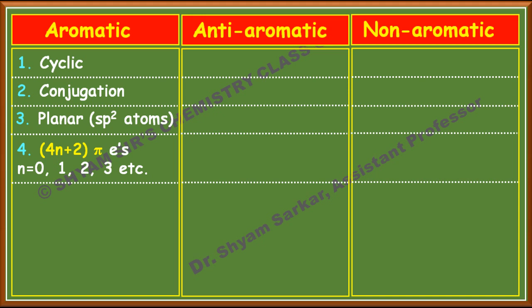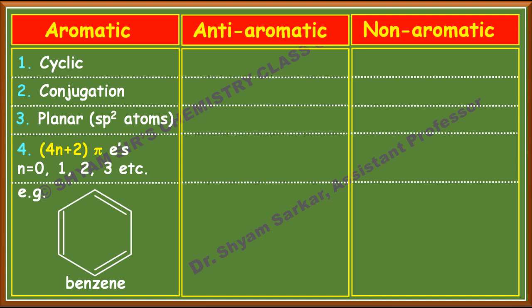For example, benzene is an aromatic compound because it is cyclic. It has conjugated double bonds and all the atoms are sp2 hybridized. If you count the pi electrons, you see 3 pi bonds, so 3 into 2, 6 pi electrons are there. If you put the n value 1, then 4n+2 becomes 6 pi electrons. So this compound satisfies all these 4 criteria to be aromatic. That's why benzene is an aromatic compound.